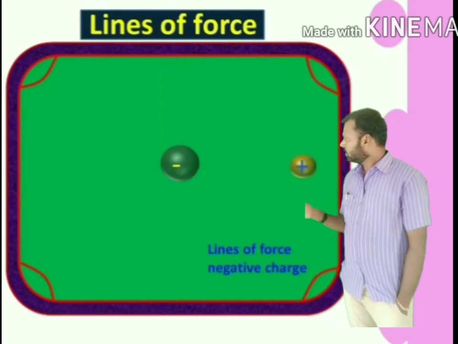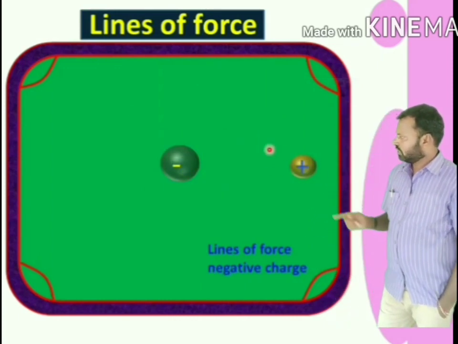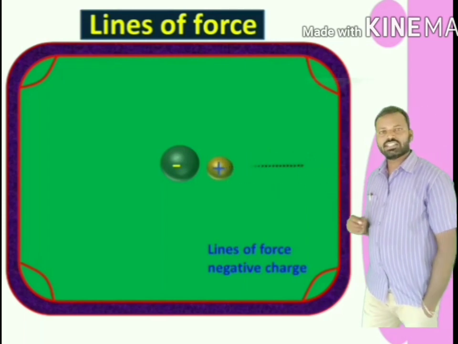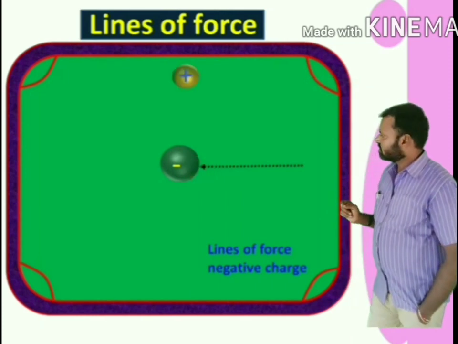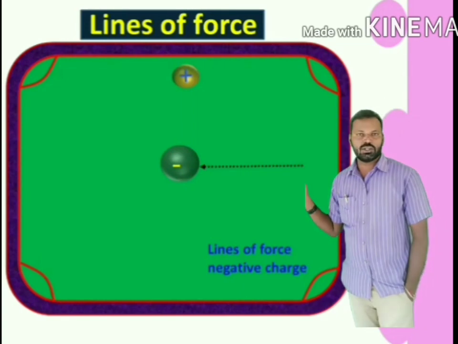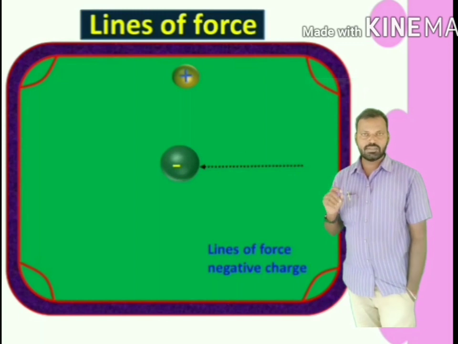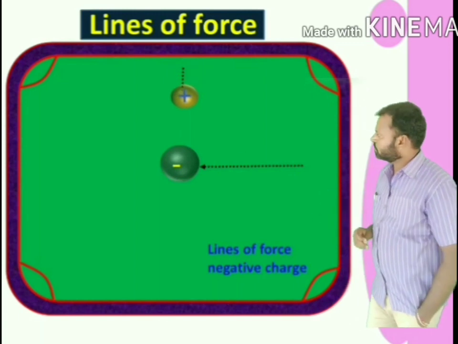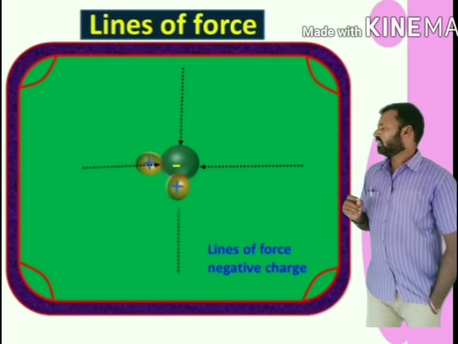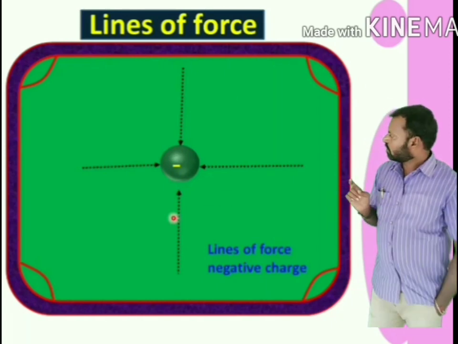Similarly, this is my negative charge, and if I bring a unit test positive charge near to this negative charge, what happens? Because of the attraction between minus and plus, test charge moves towards the negative. That means along this direction. Now this is my electric line of force for negative charge. Similarly, all unit test positive charges move towards the center of the negative charge. So if I draw electric lines of force for a negative charge, they are like this.